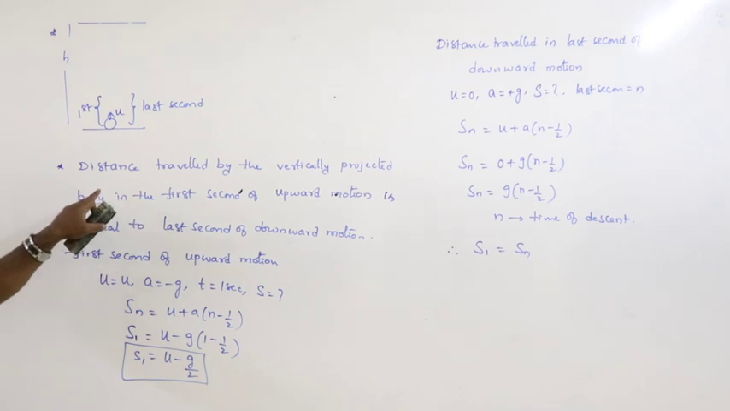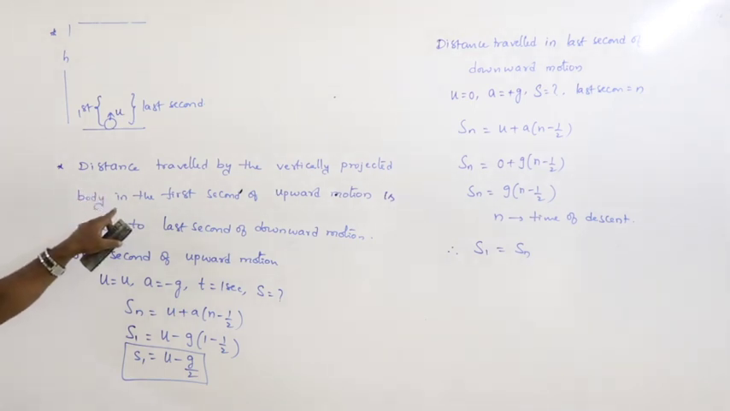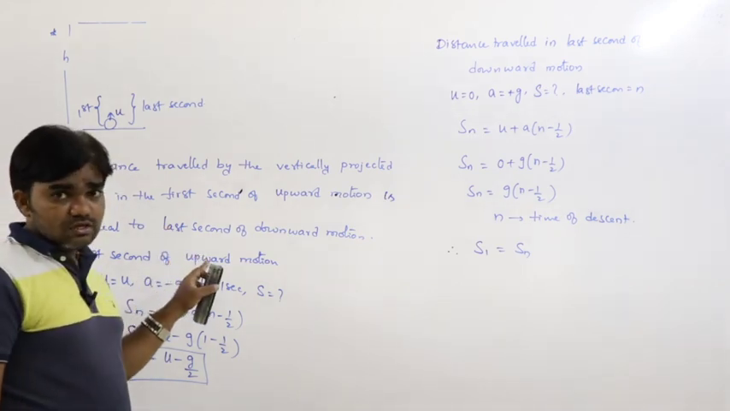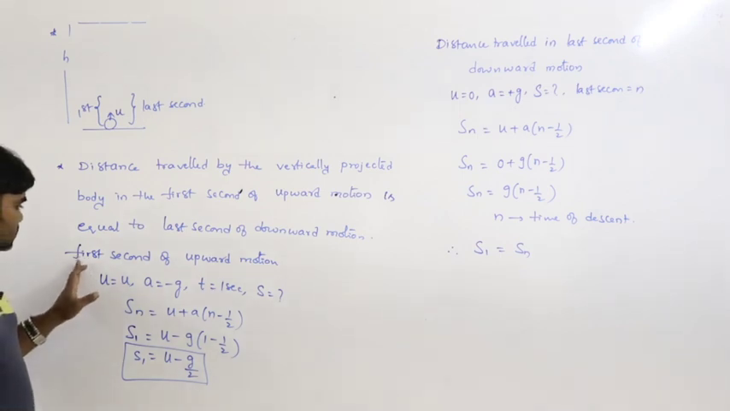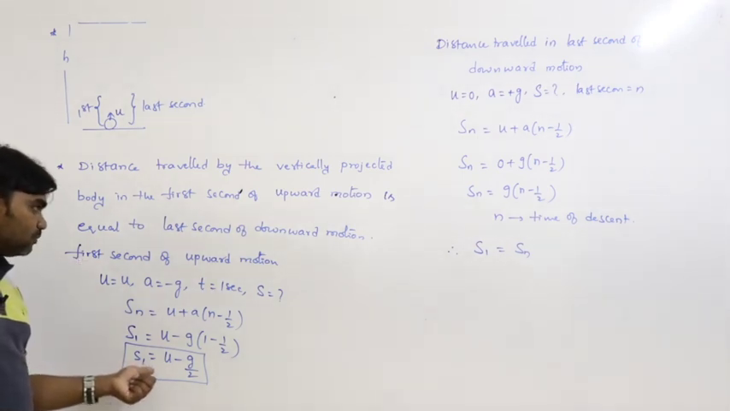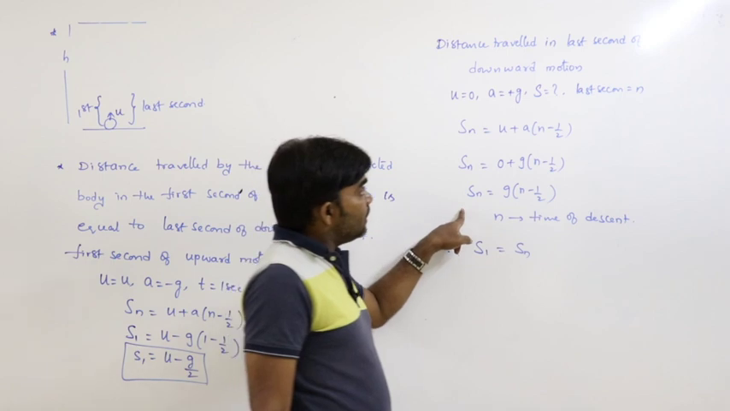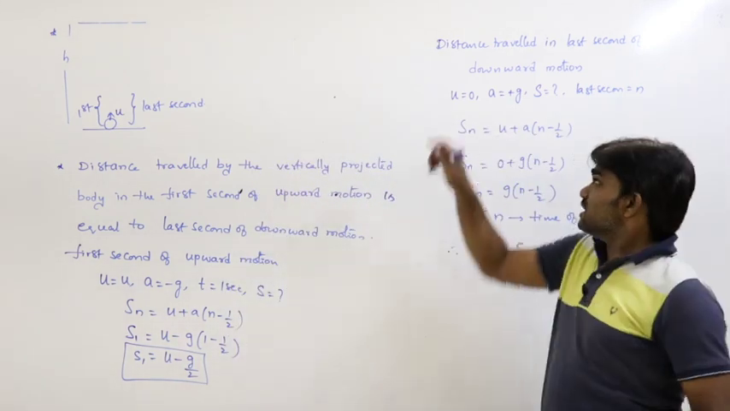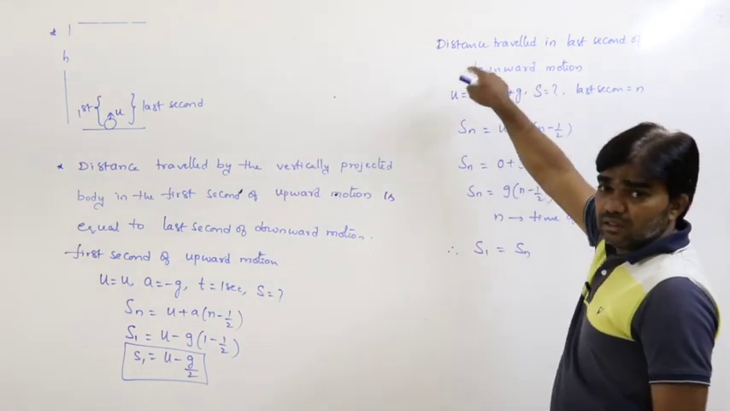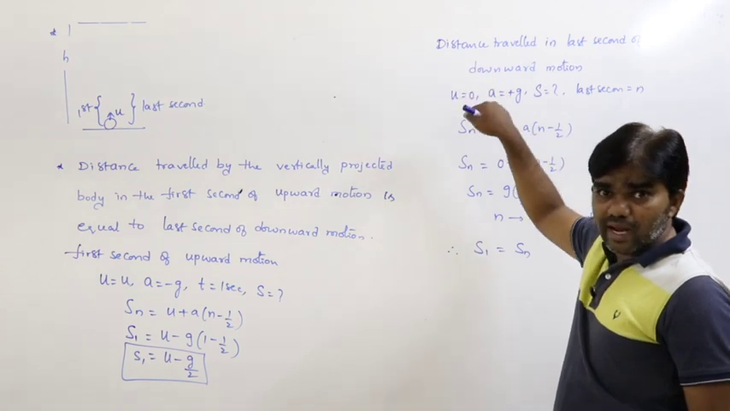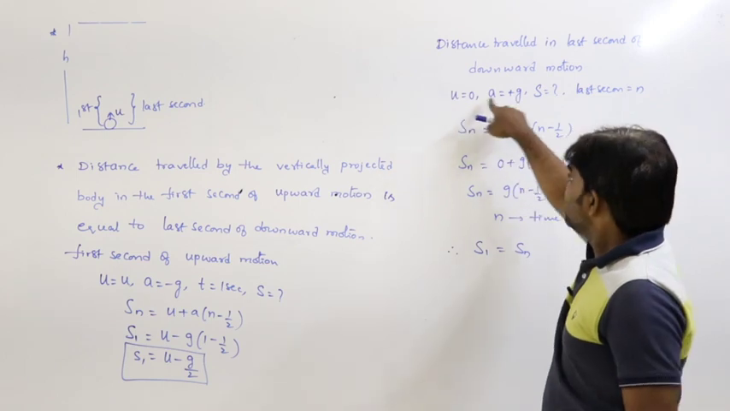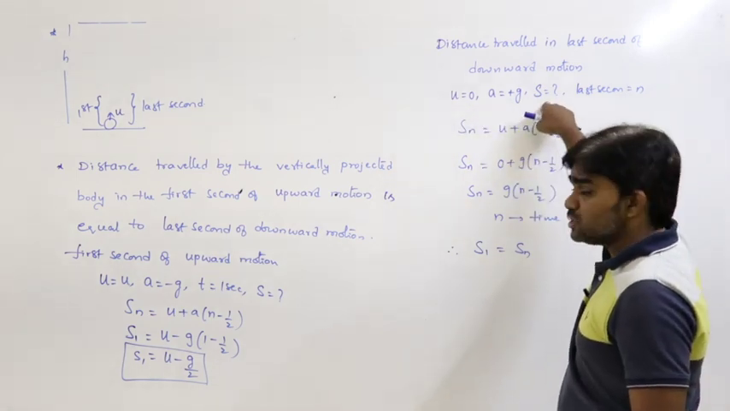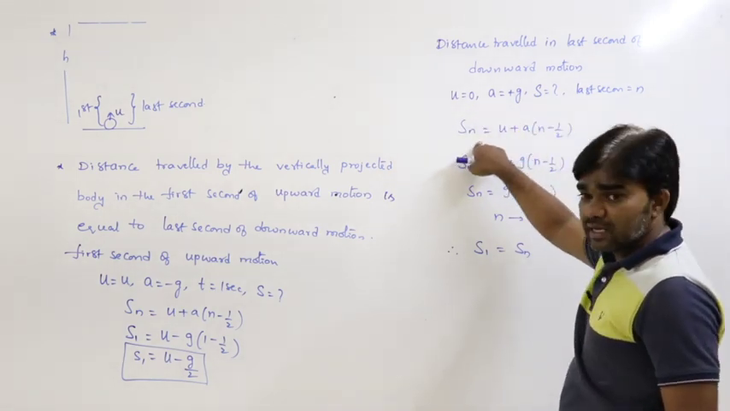This condition is also possible in the absence of air resistance, remember that. So, distance travelled in the first second of upward motion, distance travelled in the last second of downward motion. Last second of downward motion means during downward motion the body acts as a freely falling body, that is why initial velocity is 0, acceleration is plus g, distance we have to calculate, that is why Sn is equal to